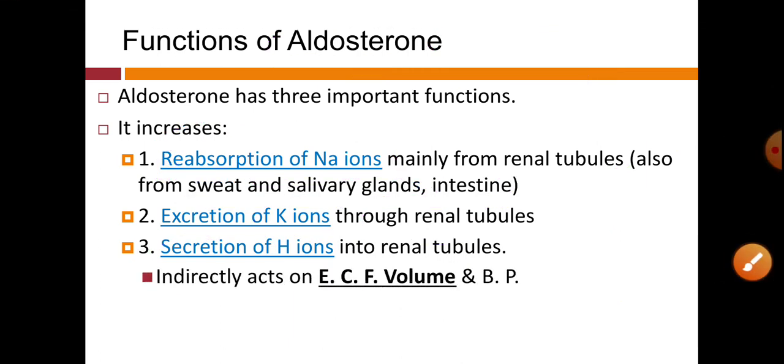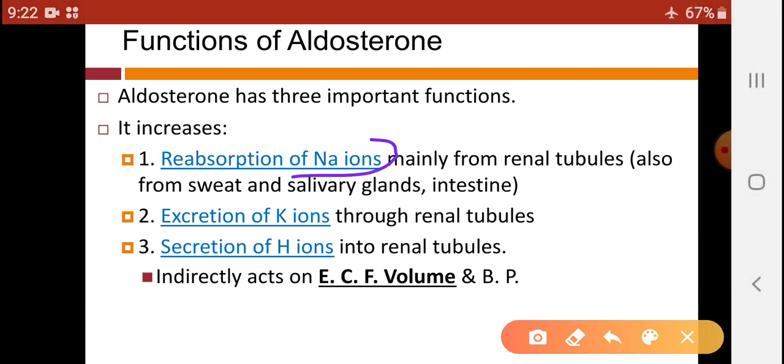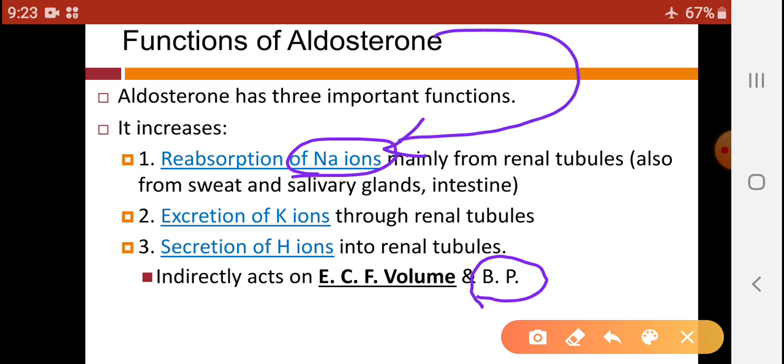So indirectly, aldosterone acts on ECF volume and blood pressure. Here sodium ion is responsible for maintenance of blood pressure, and aldosterone acts on this sodium, so aldosterone indirectly acts on our blood pressure.